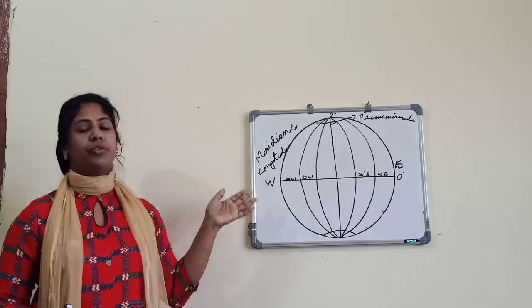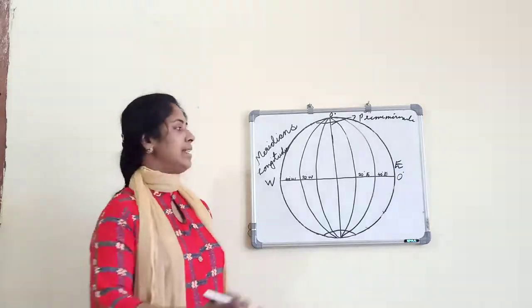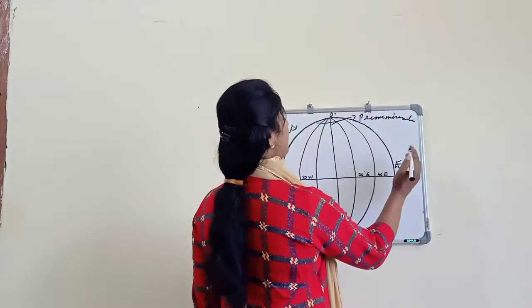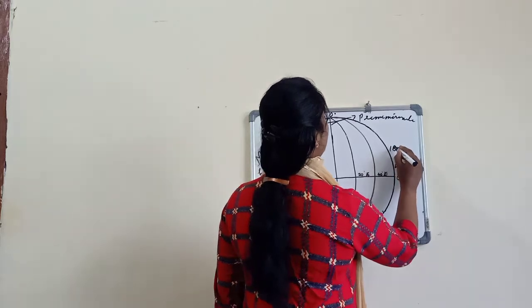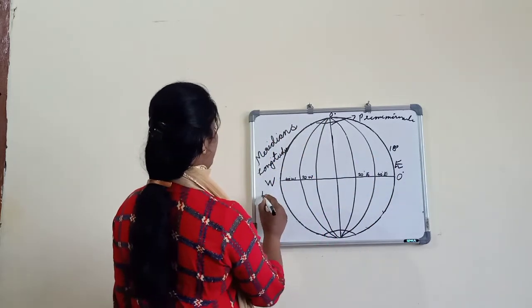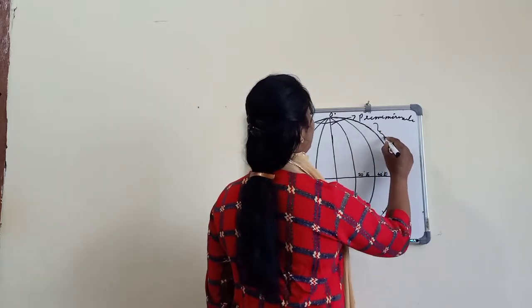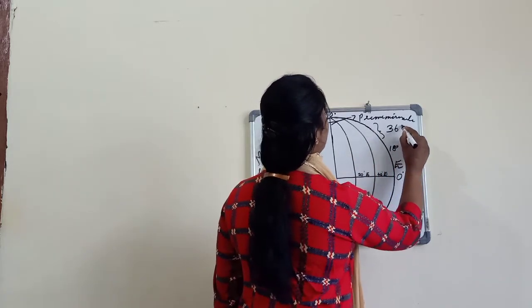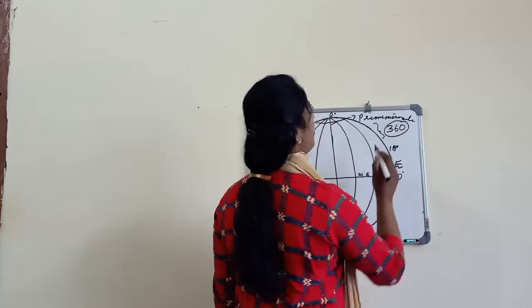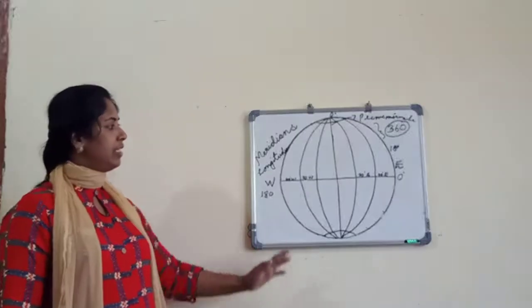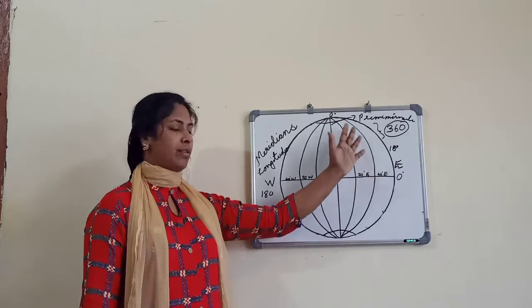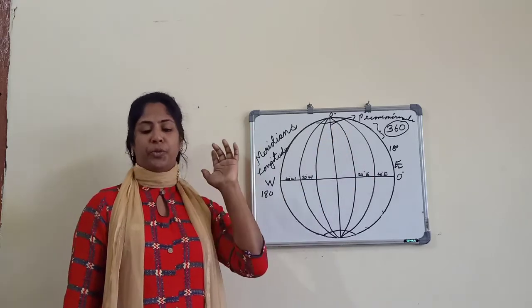So the total number of meridians is 360. In the eastern hemisphere 180, and in the western hemisphere also 180. So 360 longitudes can be made altogether. I think it is clear to you.